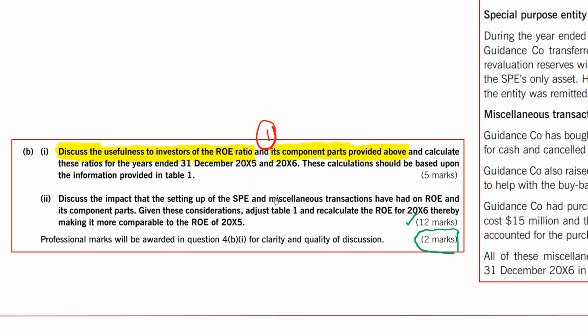So these new transactions make ratios difficult to compare. So what do we need to do? What should we do? He's saying adjust table 1 and recalculate. To make it more comparable, we will reverse the transactions. We will reverse the special purpose entity transaction and we will reverse the miscellaneous transactions. Then obviously both of these companies will be comparable to each other, because these transactions have been eliminated from 2000x6 as well. Is that okay, guys? That we need to reverse these transactions to make it more comparable?